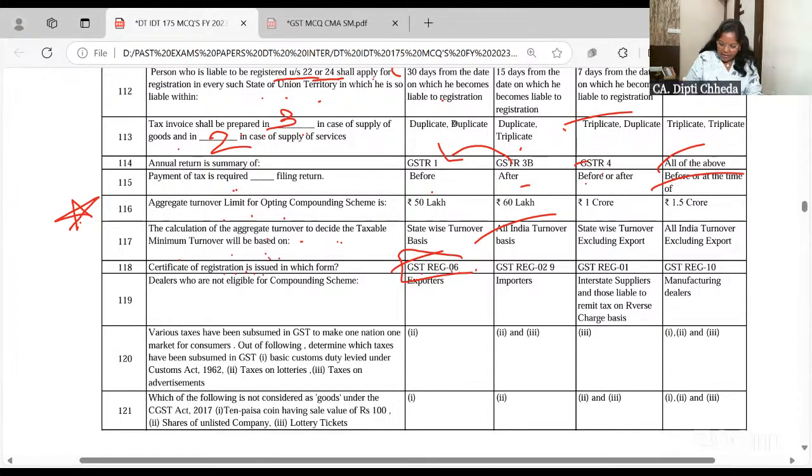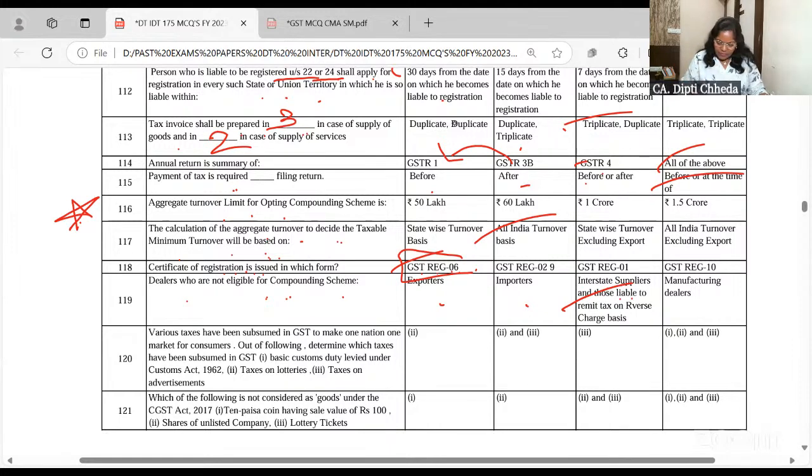Dealers who are not eligible for the composition scheme, who cannot go for it: exporters, importers, since in import you are putting IGST, interstate suppliers, and those liable under RCM. They cannot go for the composition scheme. It's not compounding scheme, it's composition scheme.